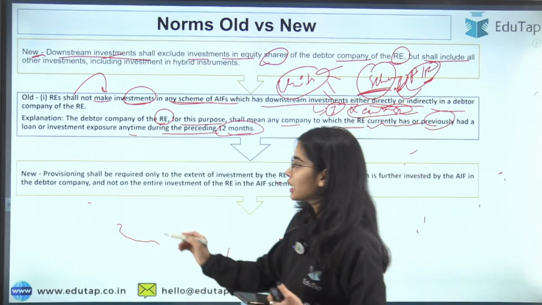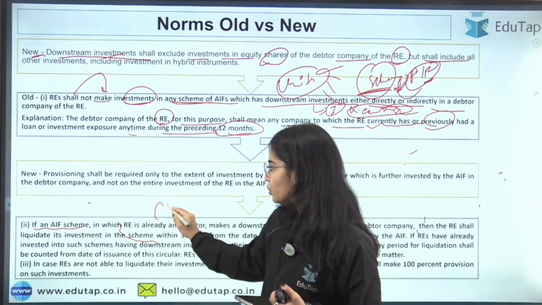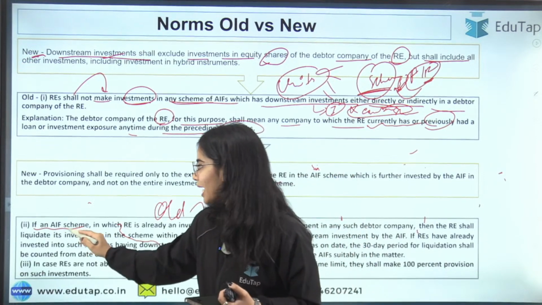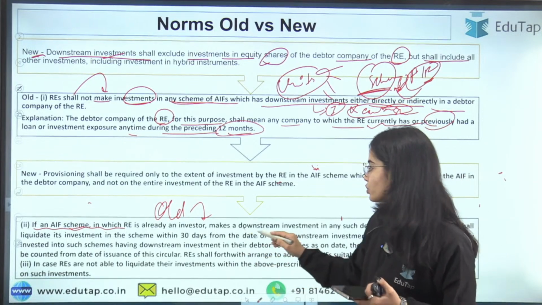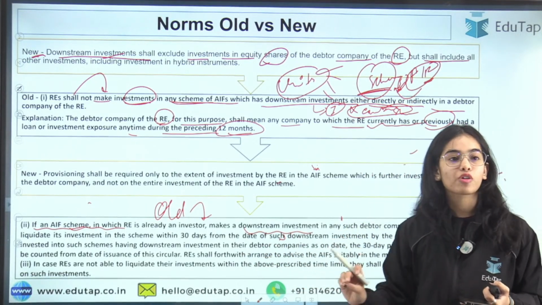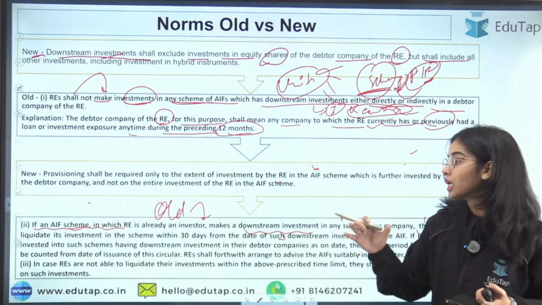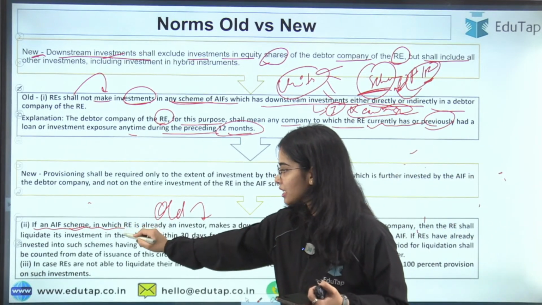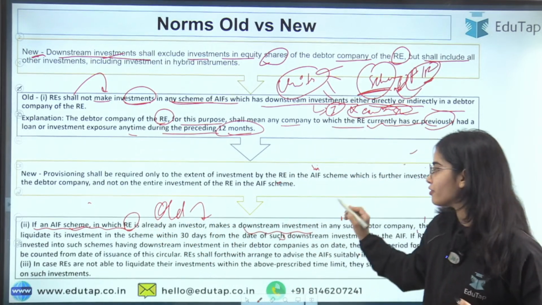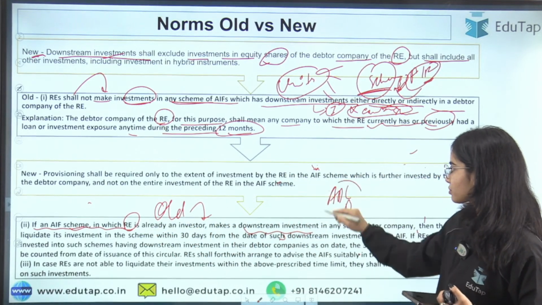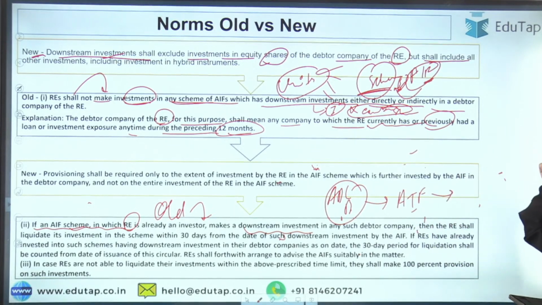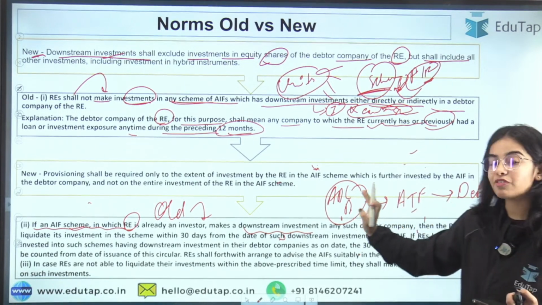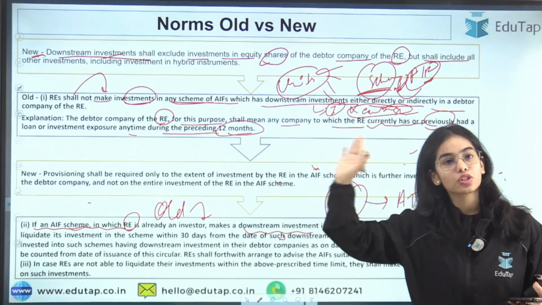Now the second norm, which is the old norm, is that if an AIF scheme in which the regulated entity is already an investor makes a downstream investment. So let's say ABC Bank already has an investment in the AIF scheme, and that scheme is investing in the debtor company, and this investment happened before the release of the notification.